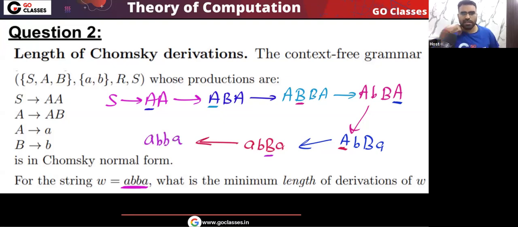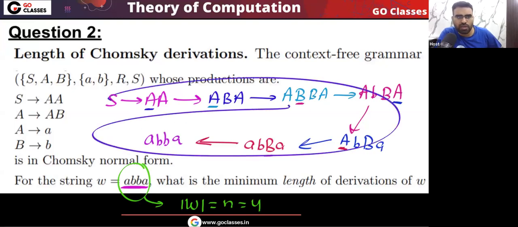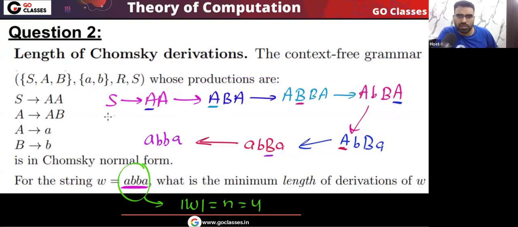Tell me, what is the length of this derivation? The length of this string is n, and that is 4. And tell me, what is the length of this derivation? This is the derivation of abba. Let's call it derivation D. So what is the length of derivation D?